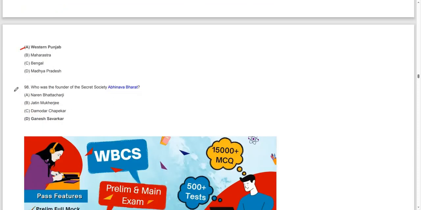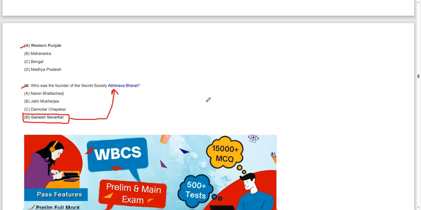Moving on to the next question, who was the founder of the secret society Abhinava Bharata? Ganesh Savarkar is the founder of Abhinava Bharata.